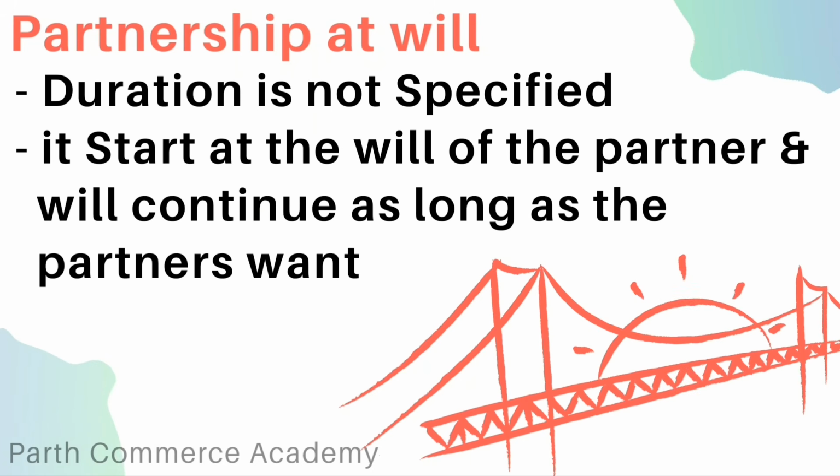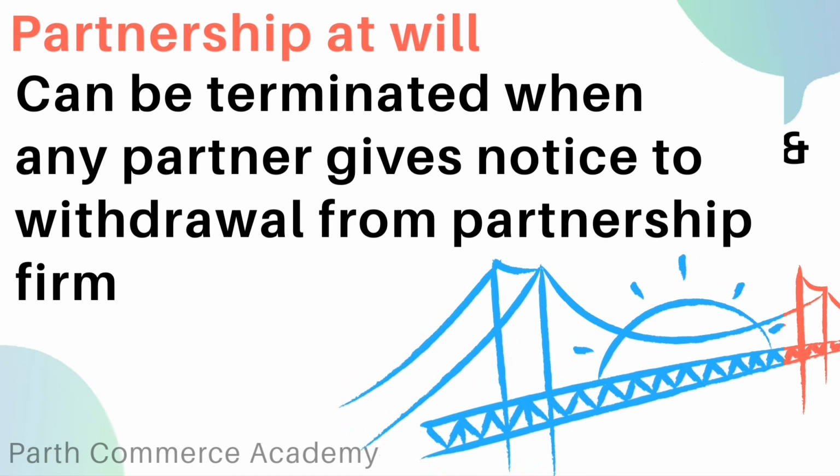First is a partnership at will. The duration of this type of partnership is not decided. This type of partnership starts at the will of the partners and will continue as long as the partners want, and it can be terminated when any partner gives notice of withdrawal from the partnership firm. So here the partnership depends on the will of the partners.